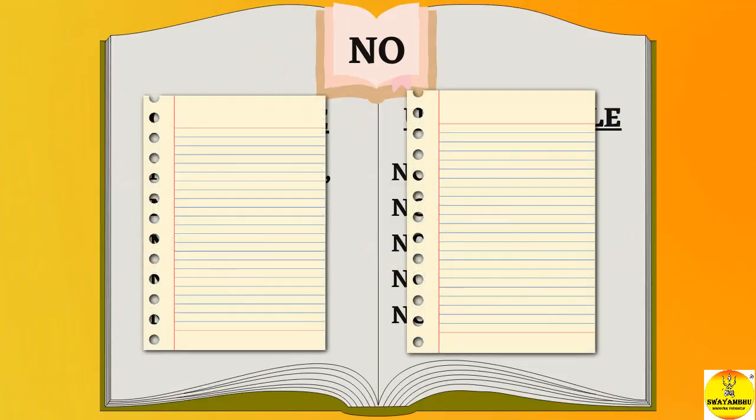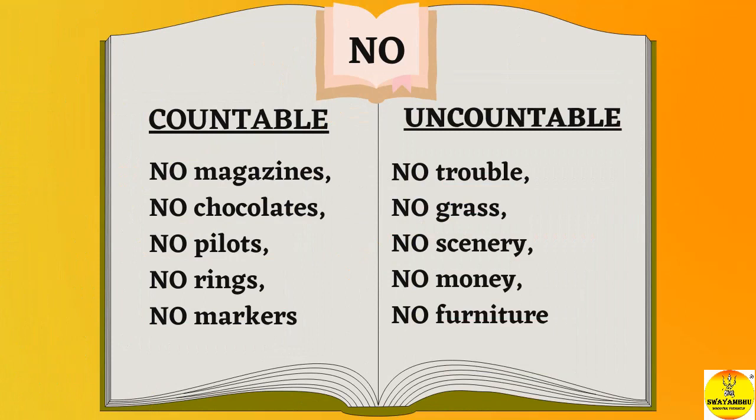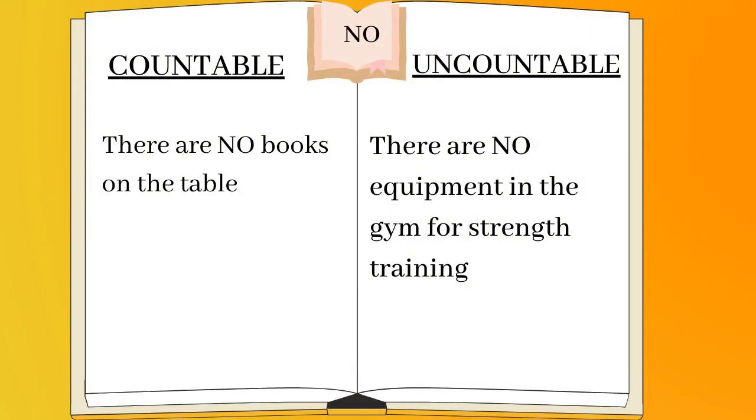No. Countable: no magazines, no chocolates, no pilots, no rings, no markers. Uncountable: no trouble, no grass, no scenery, no money, no furniture. There are no books on the table. There are no equipment in the gym for strength training.